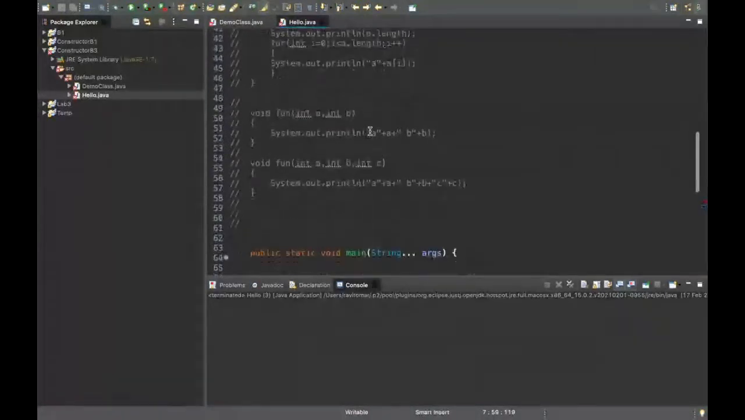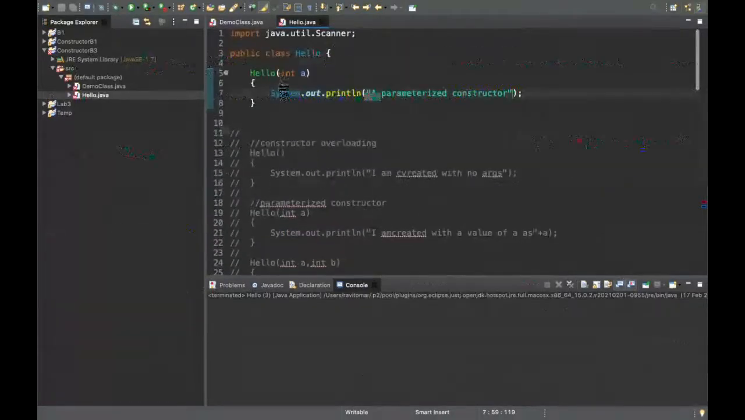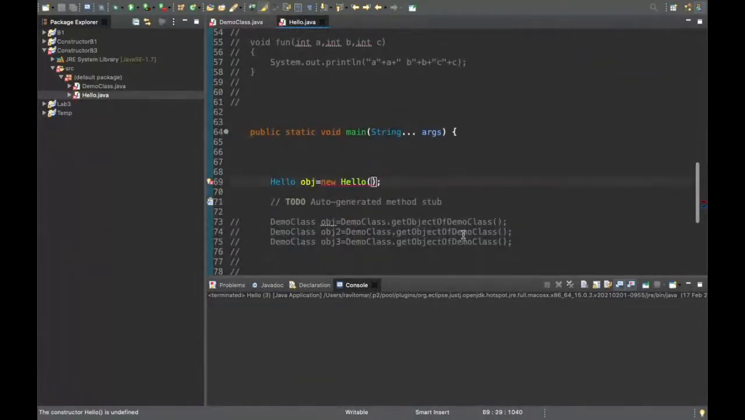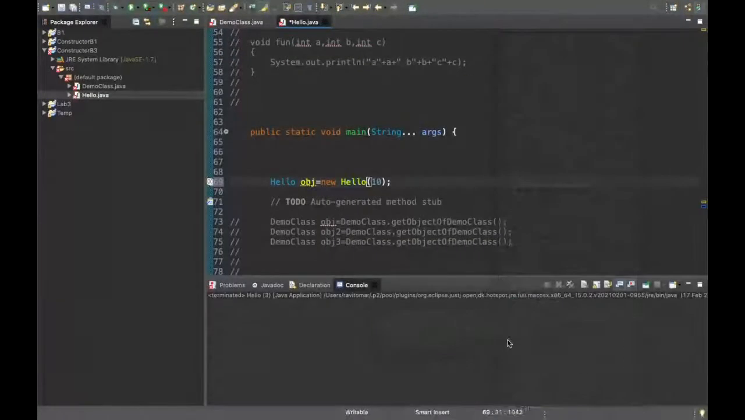Obviously, if I try to run this program, it will not run now, because whatever the compiler was giving me is not available anymore. So this is a compile time error. I cannot create an object with a default constructor if I have written a parameterized constructor. I have to pass some values, otherwise it is a compile time error. If I pass a value, then obviously it will be executed.